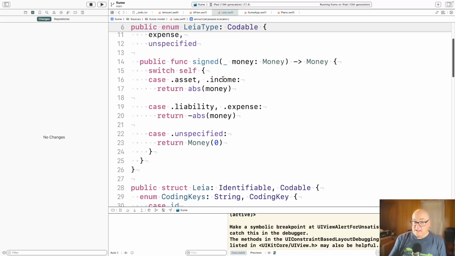So assets and income come in positive, liabilities and expenses come in negative. Once the conversion is done, I know all my monies are converted to positive, and so I'll be able to drop this absolute value because it'll be implicit.